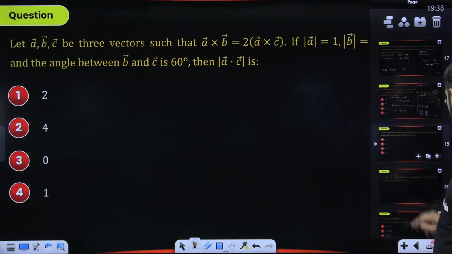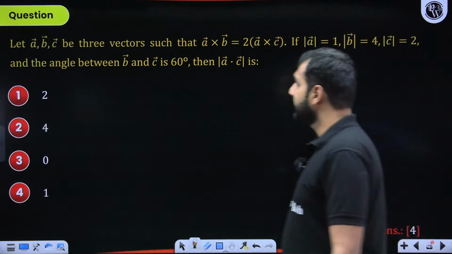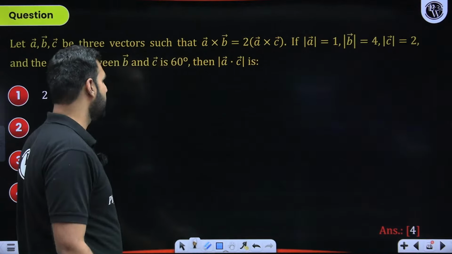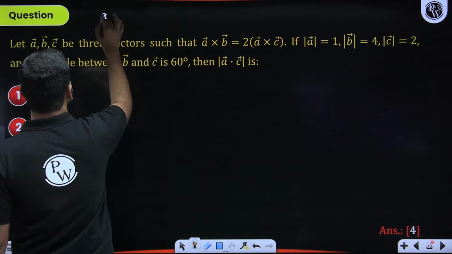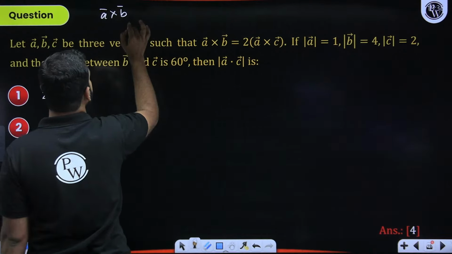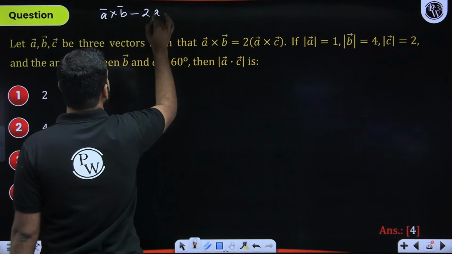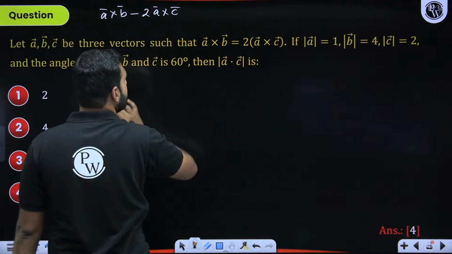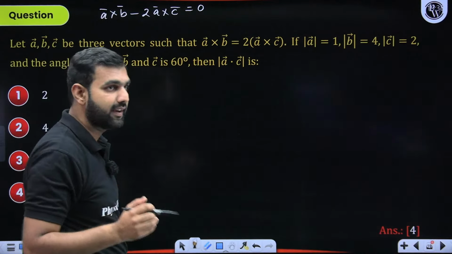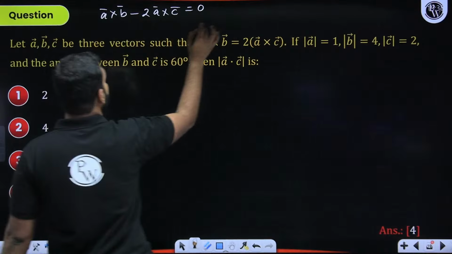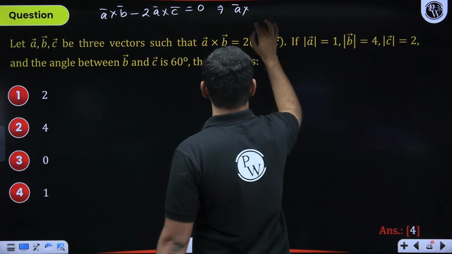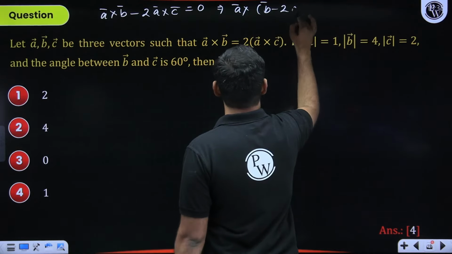Let's solve this question. It says A, B, C are 3 vectors such that A cross B is equal to 2 times A cross C. Okay. So if I rearrange this data, can I say A cross B minus 2 times A cross C should be 0. So pre-multiplication by vector A is being done. So I can say that from here, vector A cross (B minus 2C) should be 0.